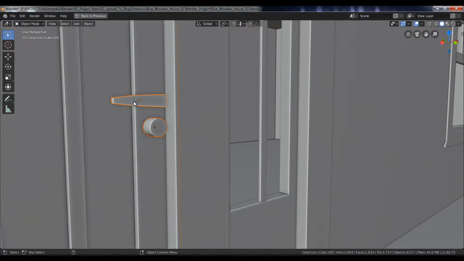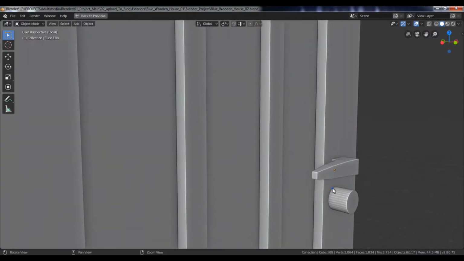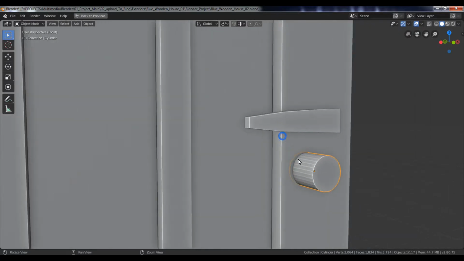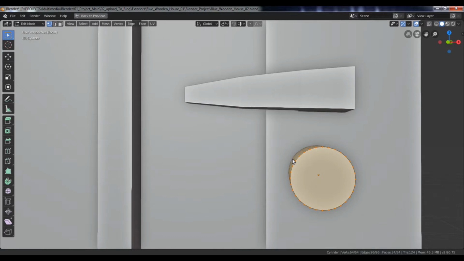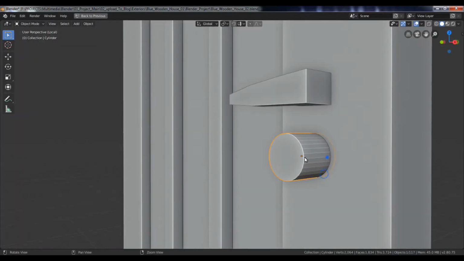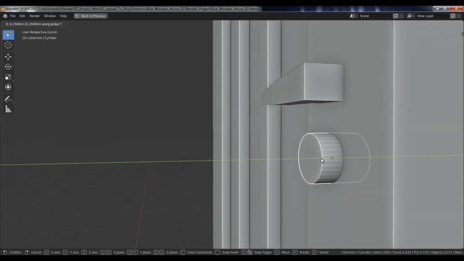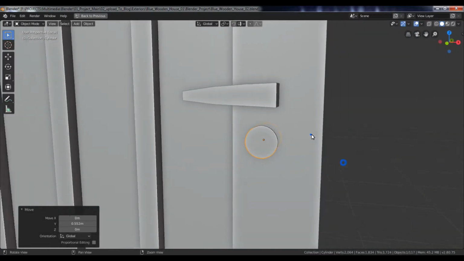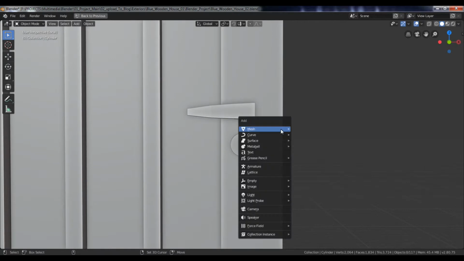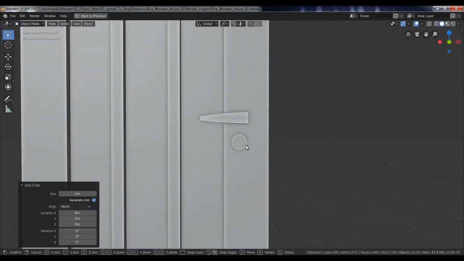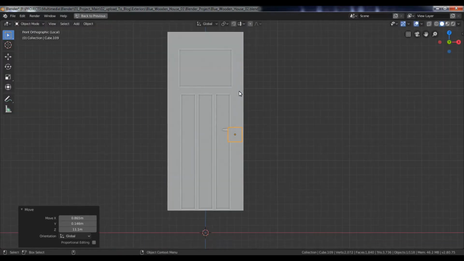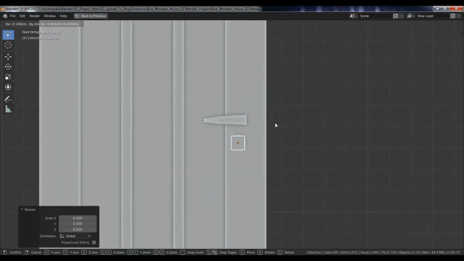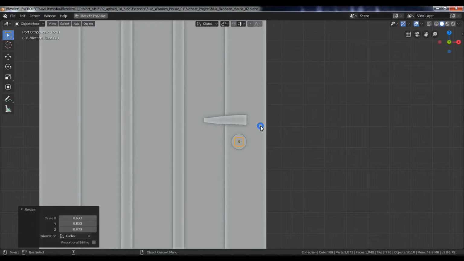Now, select these 3 objects, and go to Isolate view. Again, scale and position it like this. Now, create a new cube, move it upwards, and position it here. Then, scale it down like this.